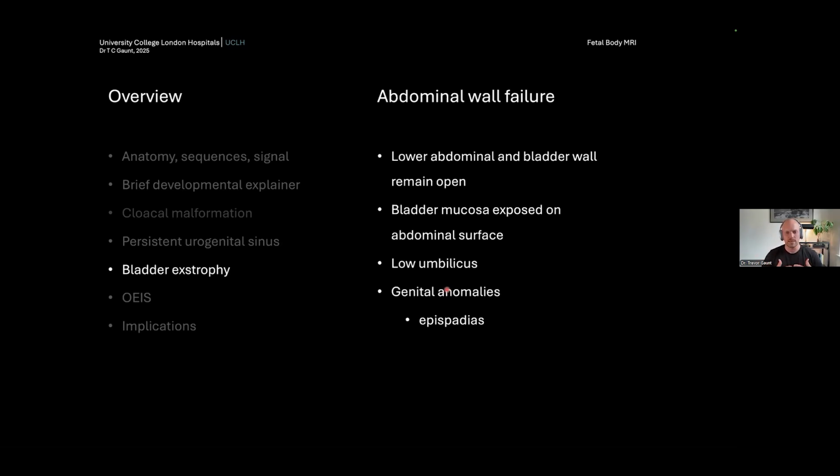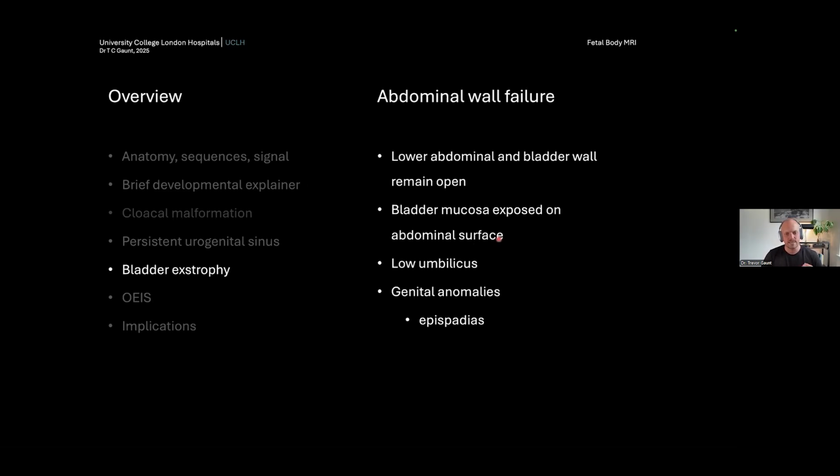So you've got the inside of what would be the bladder kind of everted and looking out into the amniotic cavity. The bladder and the mucosa are exposed on the abdominal surface, and the ureteric orifices open out into the amniotic cavity. And that's why the liquor volume is normal in bladder exstrophy. If you have a fetus who has an absent bladder, but the liquor volume is normal, then you can quite confidently start looking at whether this is a bladder exstrophy, provided, as we'll see in a second, that things like the meconium signal are normal.